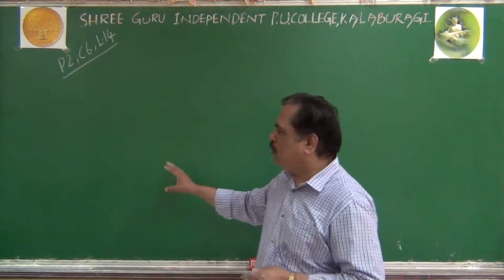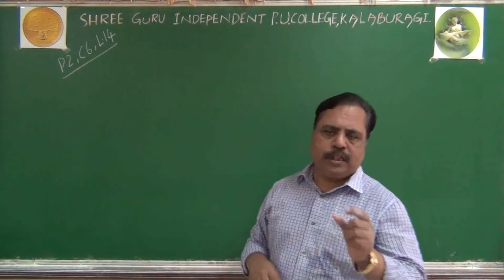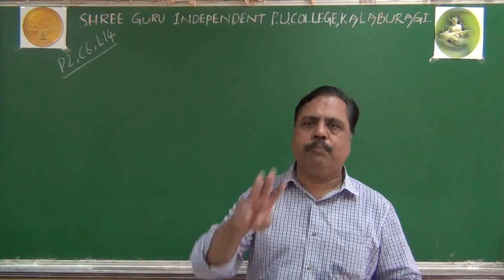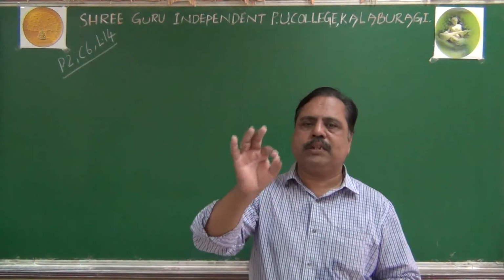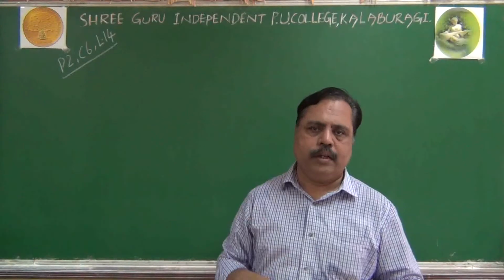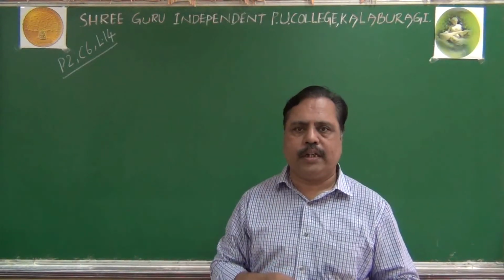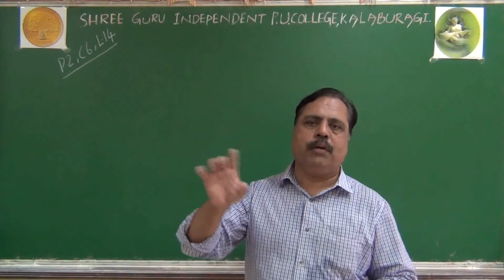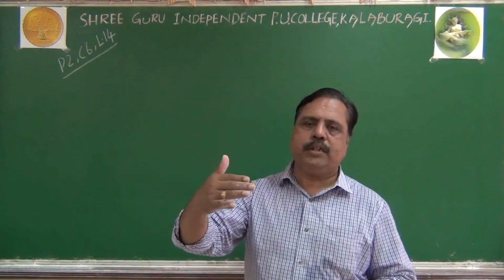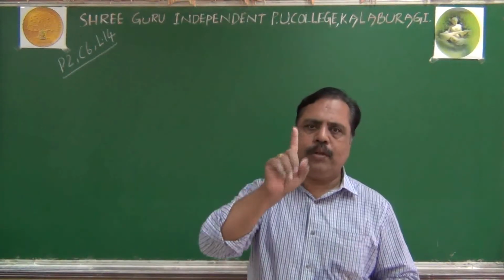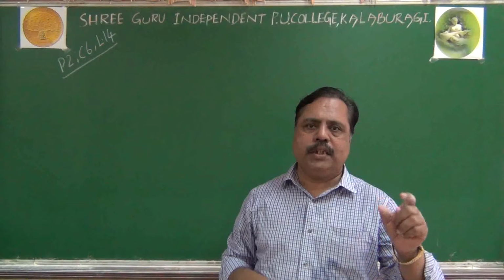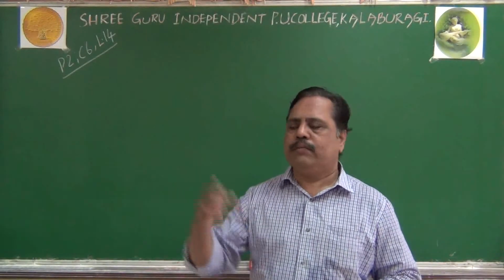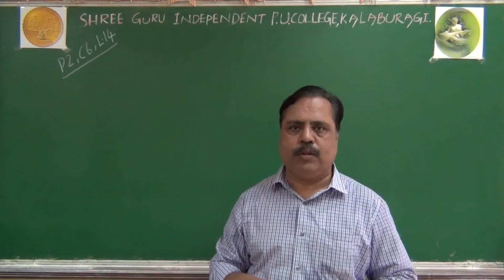Then I told you about genetic code. Genetic code is nothing but a triplet of nucleotides present in the mRNA. So where is the genetic code located? Code is located on mRNA. Each triplet will code for one amino acid. There are 61 functional codes which will code for 20 types of amino acid.